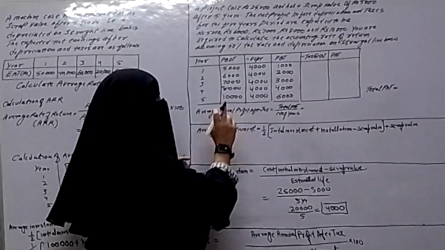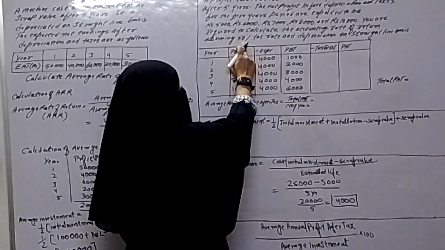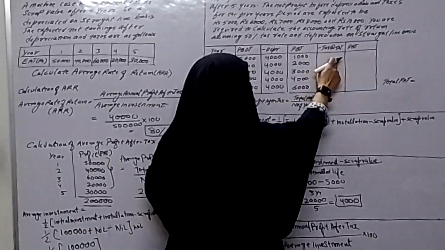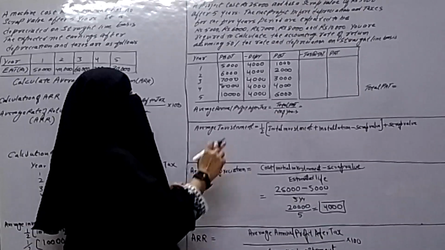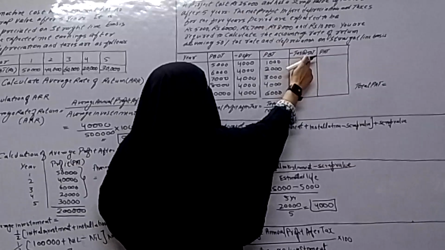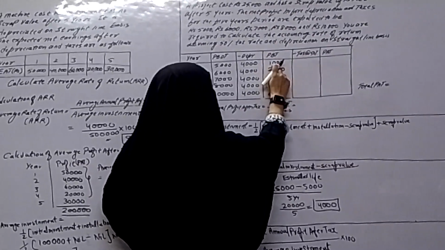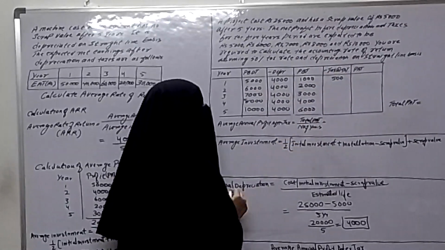Now next, tax. Tax at the rate of 50%. Tax rate is given 50%. This 50% we have to calculate on profit before tax, PBT. PBT just now we calculated. So on this PBT we have to take 50%. 1,000 into 50%, 50% of 1,000 will be 500.